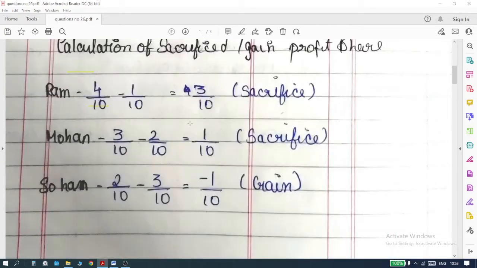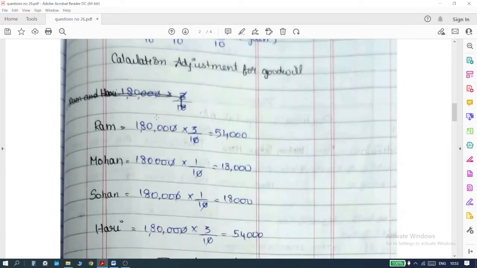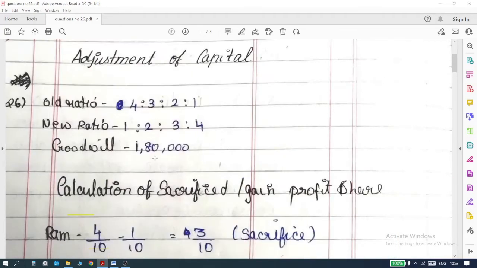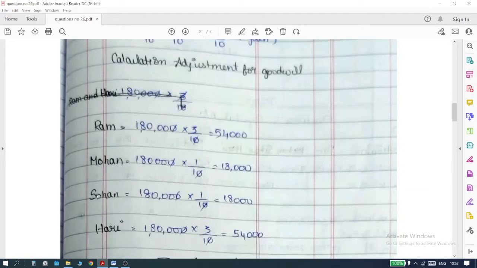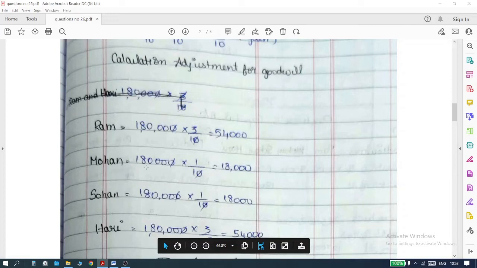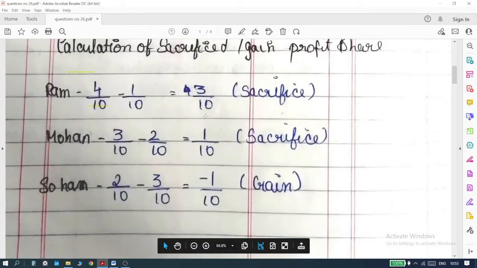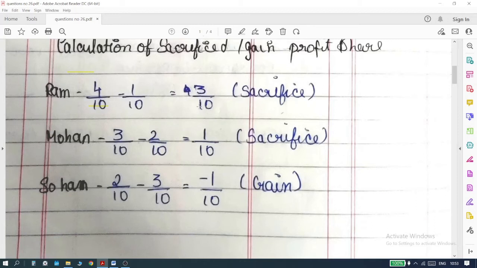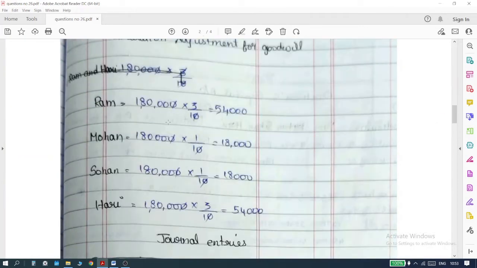Once this very important first step is over, you have to go to the second step, which is to calculate the amount for adjustment for goodwill. How do you do that? The amount for goodwill is 1,80,000, and take that amount for each of these persons, Ram, Mohan, Sohan and Hari. Now you have calculated the sacrifice and gain share for each partner, so take this amount for each partner and calculate it with 1,80,000.